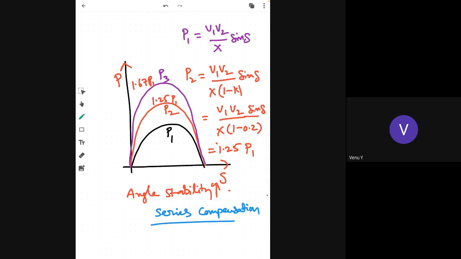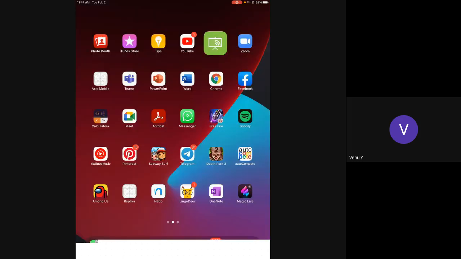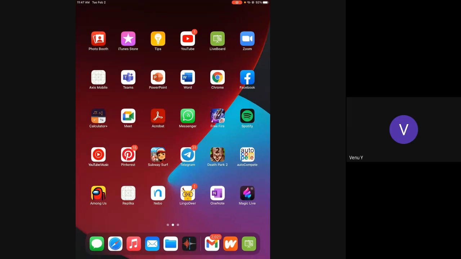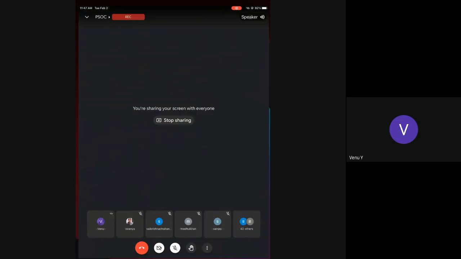It is very important. For series compensation, angle stability is very important and improved a lot. This is one of the important conclusions of our compensation.